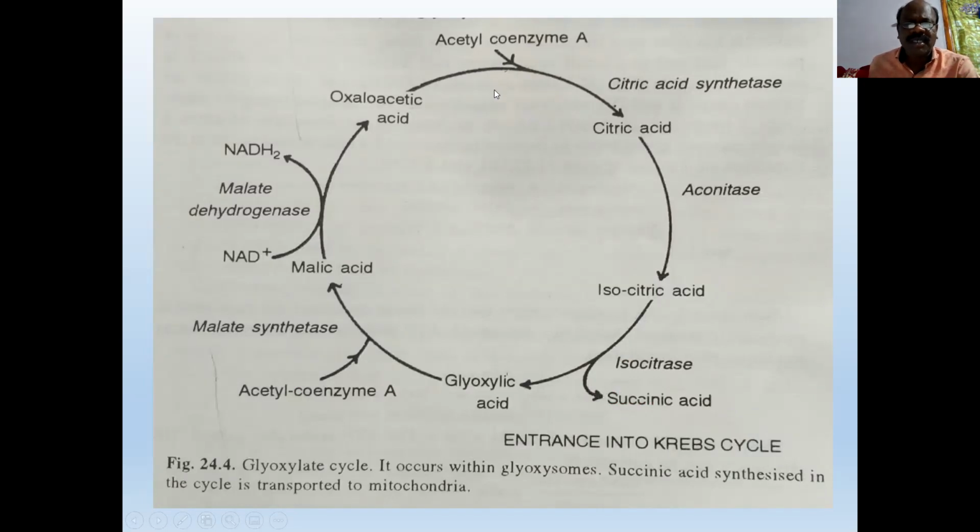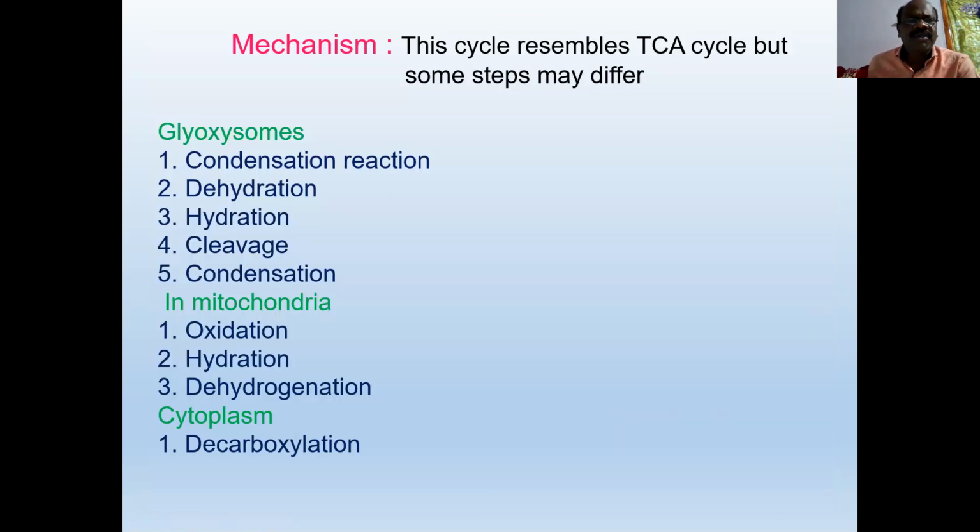As you know, this glyoxylate cycle is similar to the Krebs cycle, but some reactions differ from this cycle. So there are many reactions involved in this cycle, and this cycle occurs in glyoxysomes, mitochondria, and cytoplasm.